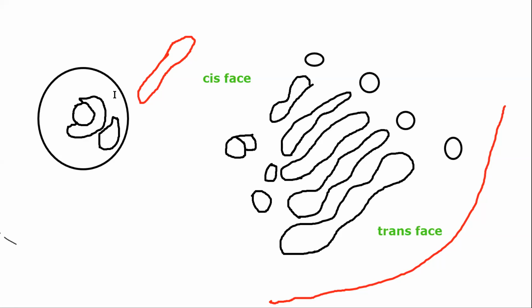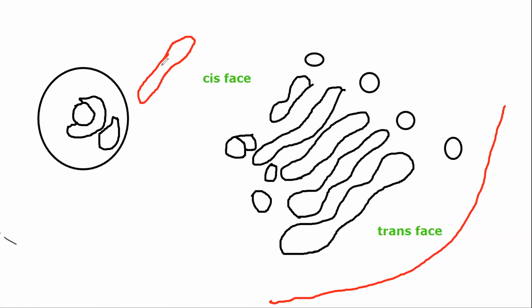That means the ER will be releasing its transport vesicle from this side. ठीक है, ये ट्रांसपोर्ट वेसिकल धीरे धीरे यहाँ पे आएगा. It will get attached to Golgi slowly, and what will happen is it will get merged with it. वो अच्छे से merge हो जाएगा. merge हो जाएगा मतलब you won't be able to differentiate which is Golgi and which is vesicle. क्यों? क्योंकि इसी में एडिशन होके वो सैक थोड़ा बड़ा हो जाएगा.